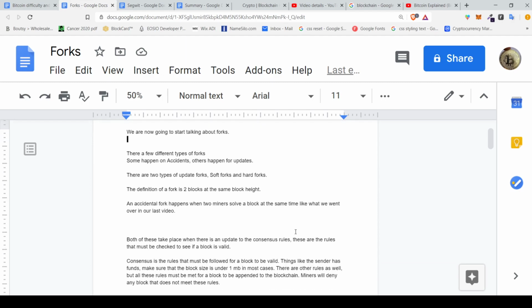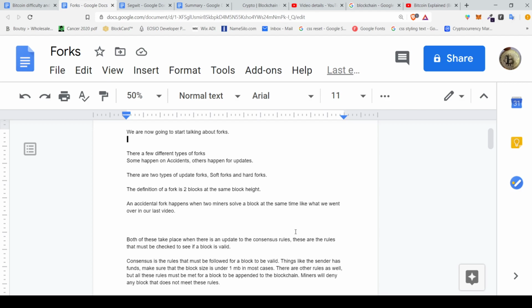So an accidental fork happens when two miners solve a block at the same time, like what we went over in my previous video. So the thing is, when two miners find that block at the same time, it does create a short-term fork in the Bitcoin blockchain. But these forks will always iron themselves out pretty quickly, and it won't actually cause there to be two separate chains that keep running.